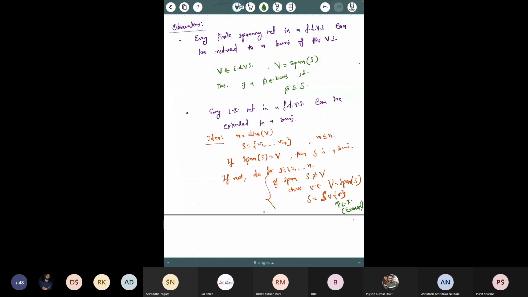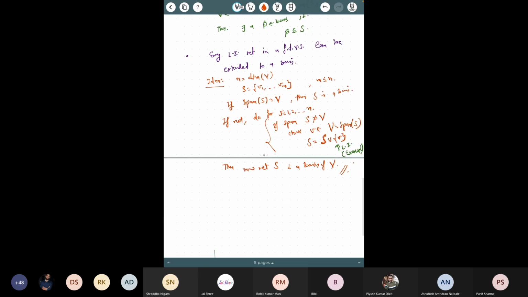So after these n steps, the new set S is a basis of V. This you can verify, it is very easy.